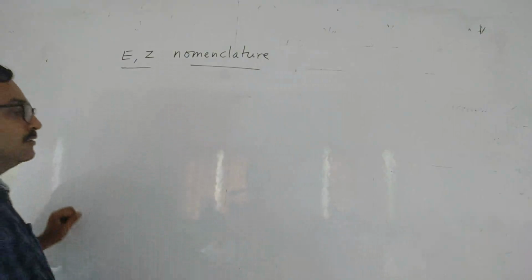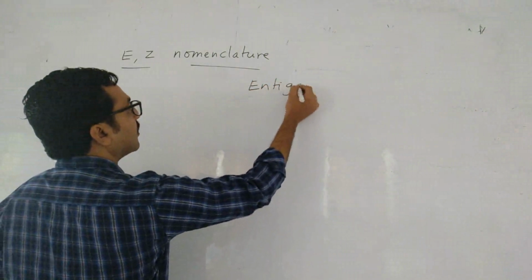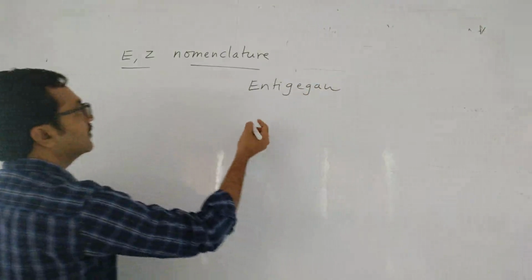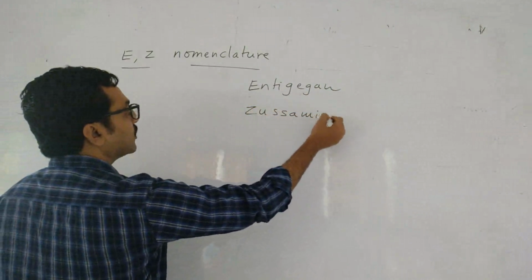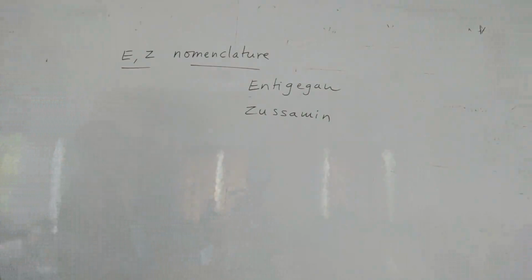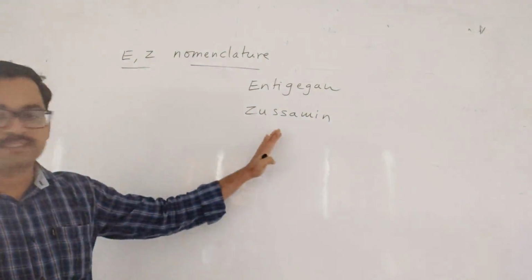So E means entgegen, or opposite, and Z means Zusammen, meaning together. Zusammen means together, entgegen means opposite. It is like trans is E, cis is Z. You can remember it like that, though not always.